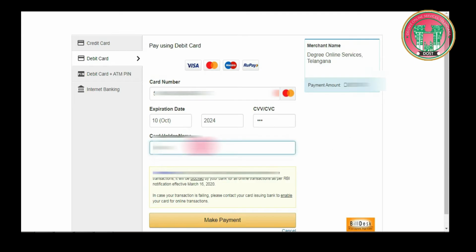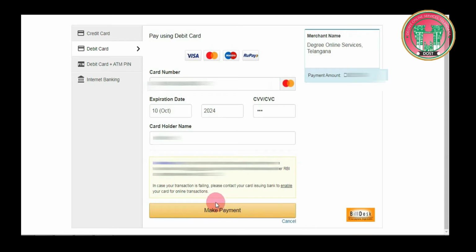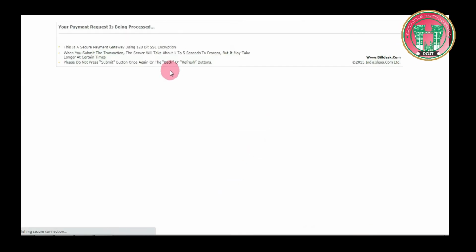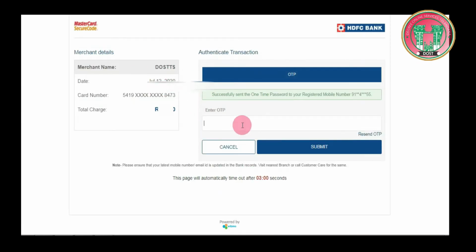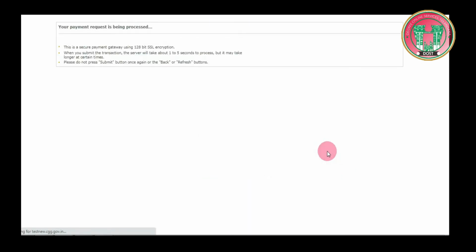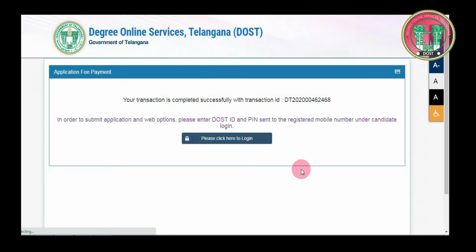Once you enter all the required details, click on the option Make Payment. And again, you would be receiving an OTP to your registered mobile number of your credit or debit card. Enter the OTP and click on Submit. And this is the screen which confirms your application fee payment. Please note down your transaction ID for future references.